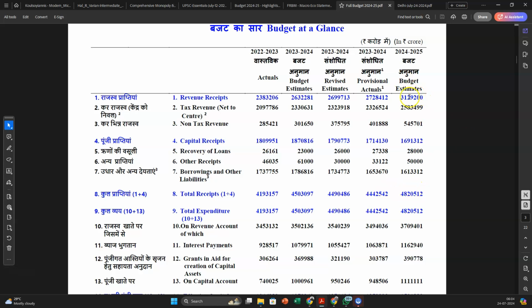Of this receipt, 32 is coming from revenue receipts, and 16 is coming from capital receipts, which is primarily made up of borrowings itself. So you divide this 48 into 32 plus 16, and within this there is a division of 6 to 4 or 6 to 6 in terms of tax and non-tax revenue.